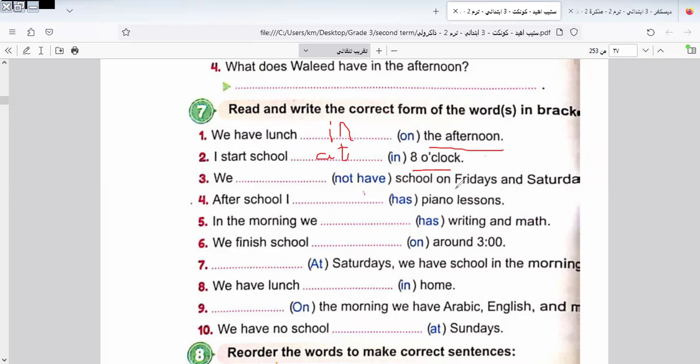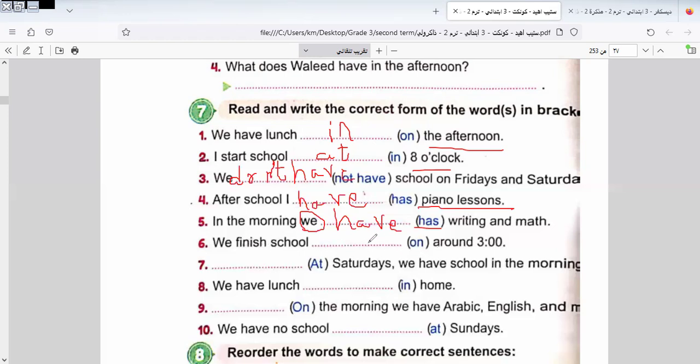It will be at 8. Space school on Friday and Saturdays. So here it will be we don't have. Here we have after school, I space piano lessons. I have. In the morning we space. We have here. We is plural, so it takes what? It takes have, not has.